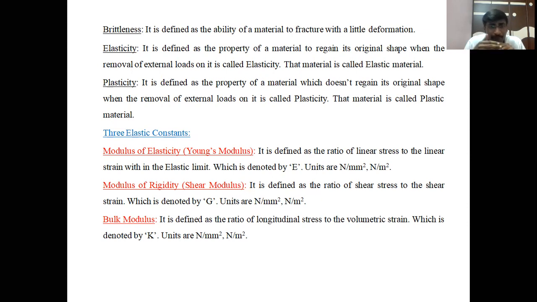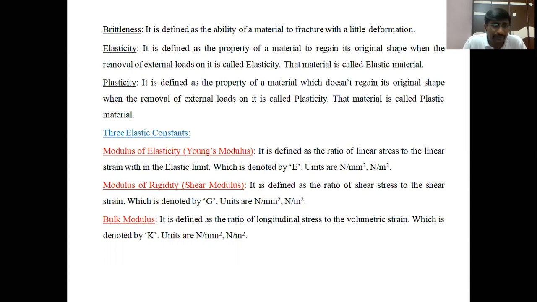Next, there are another three properties. There are three elastic constants, which are also properties of materials. Modulus of elasticity, also called Young's modulus. Young's modulus is defined as the ratio of linear stress to linear strain within the elastic limit, denoted by capital E. Its units are newtons per mm square, which is also called megapascals, or newtons per meter square, which is the pascal. We can represent it in pascal or in megapascal.